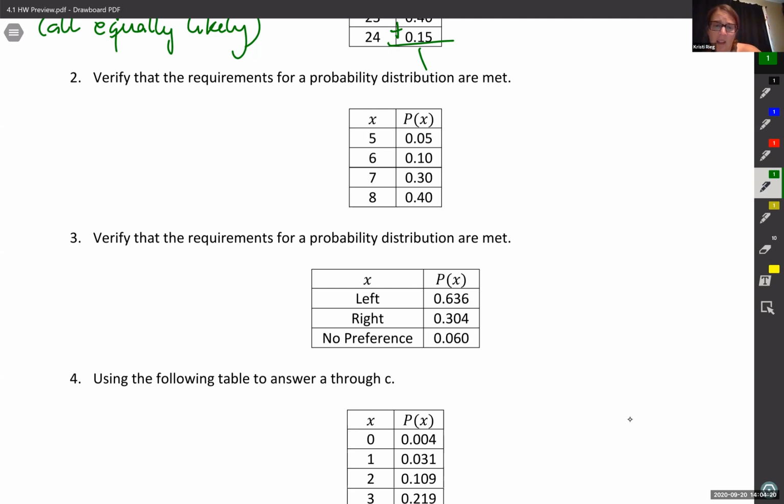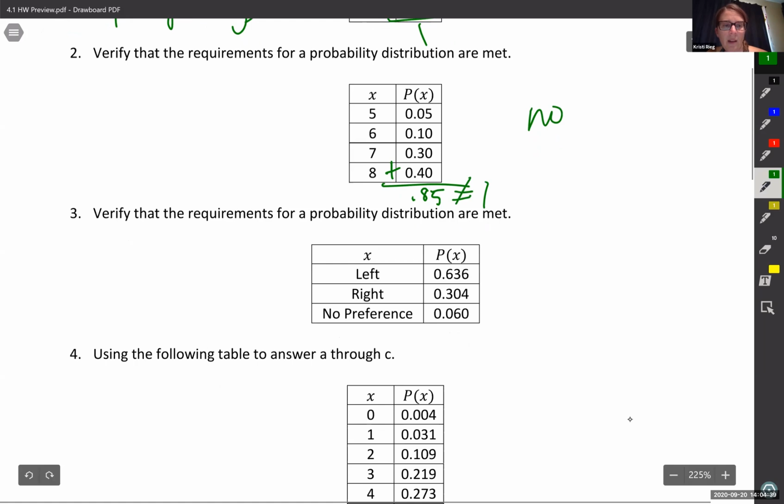There's no negatives, so there's nothing that's less than 0. I mean, there's nothing that's greater than 1, is what I meant. But when I add them all up, I get 0.85, so the answer is no, because that does not equal 1.